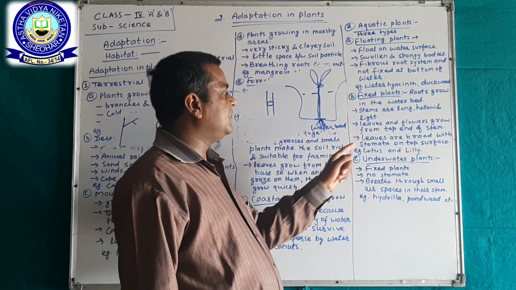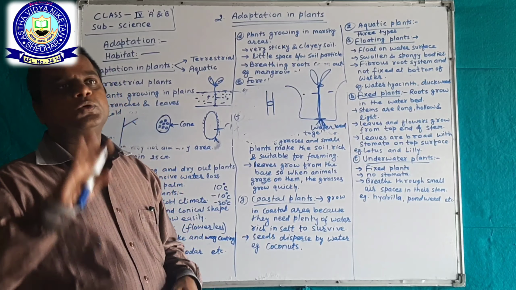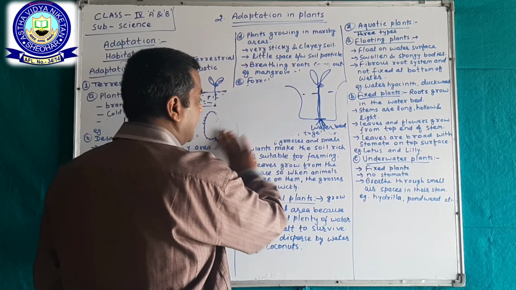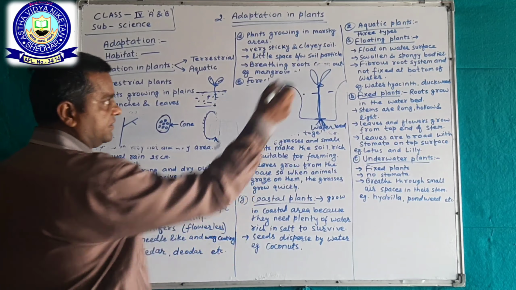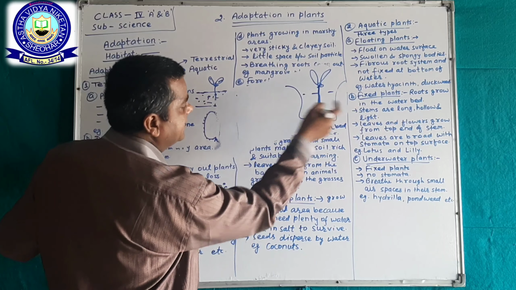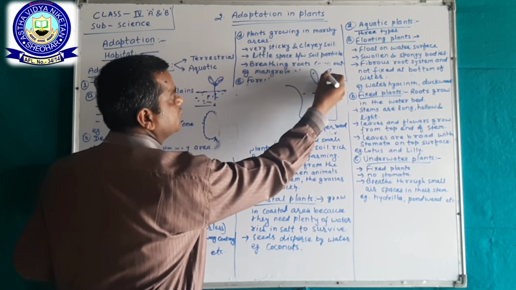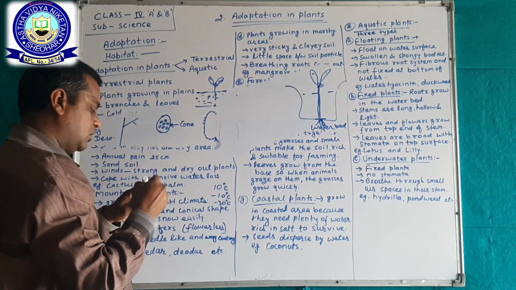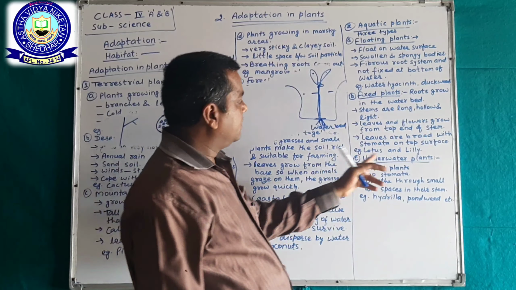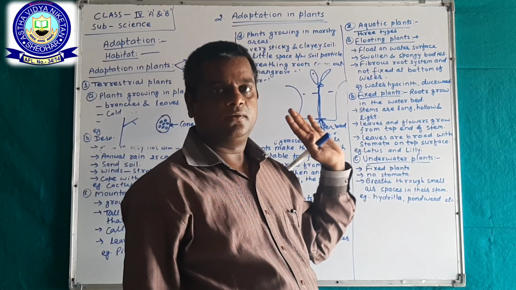Leaves are broad with stomata on the top surface. You know stomata. There are 3 kinds: floating plants, okay, and fixed plants. Here leaves are here and stomata is present on the top, on the upper surface, okay. As for example, lotus and lily.